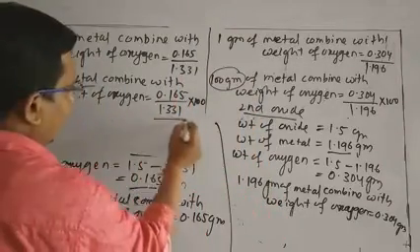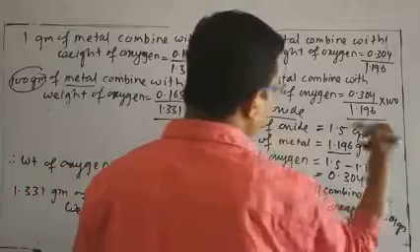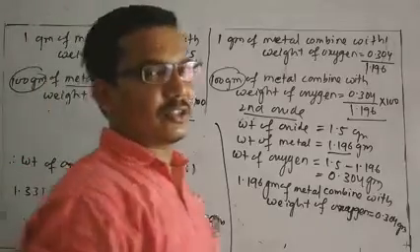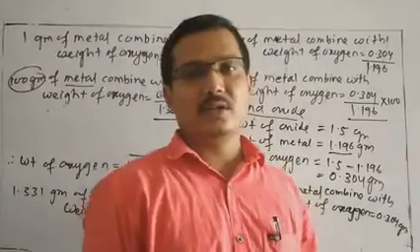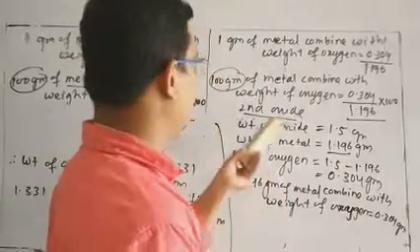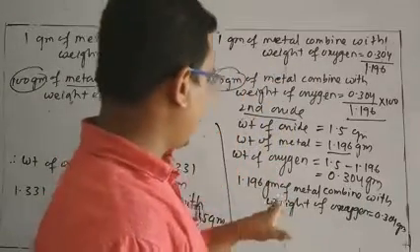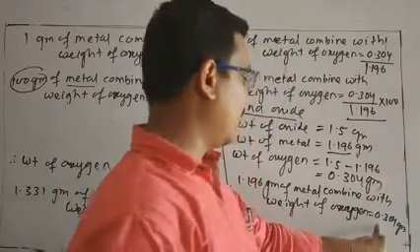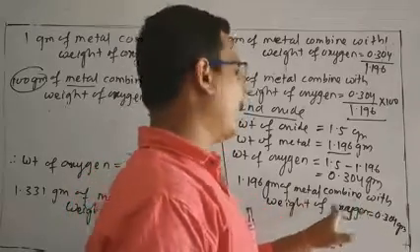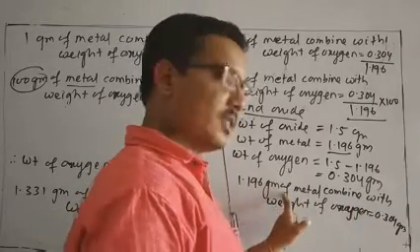But the weight of oxygen here is not equal. Suppose a student wants to fix the mass of oxygen. This is also possible. If you want to fix the mass of oxygen, you can also write like this. For example, 0.34 gram of oxygen combined with the weight of metal 1.196 gram.